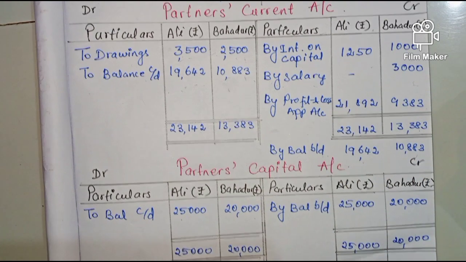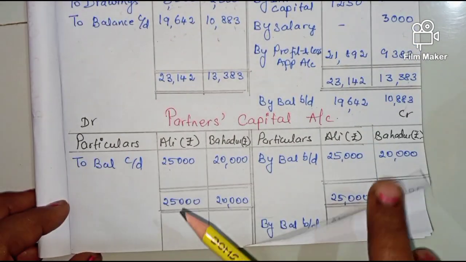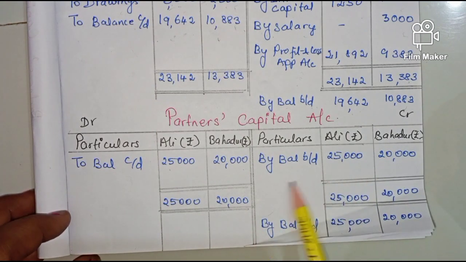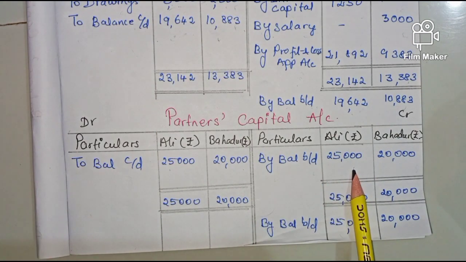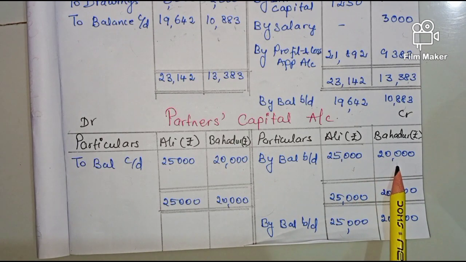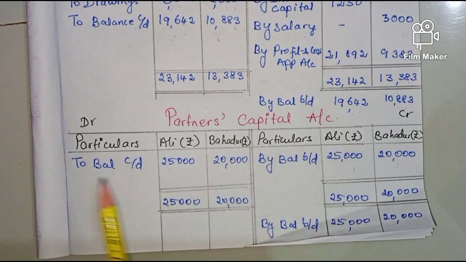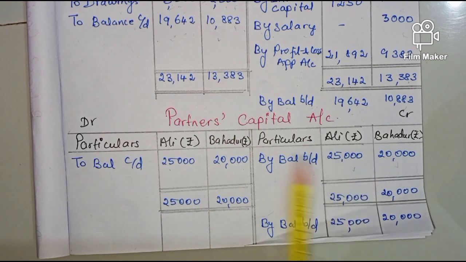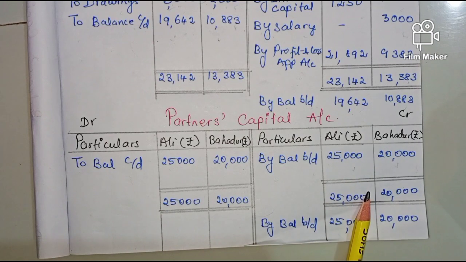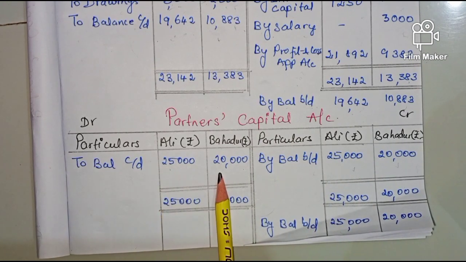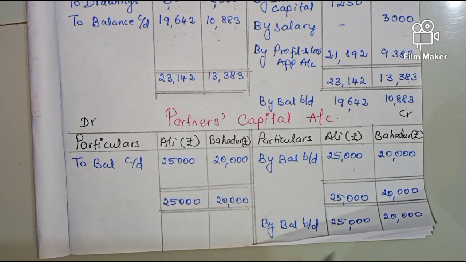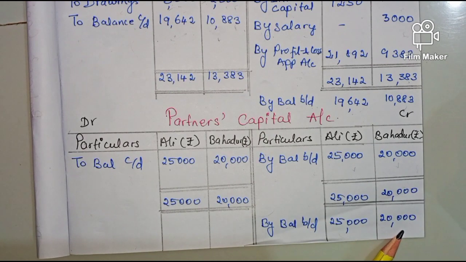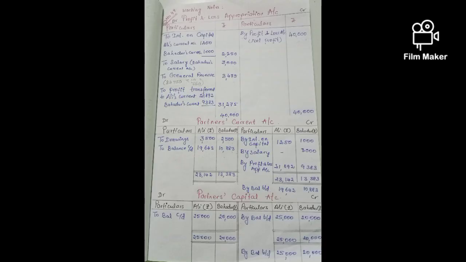Now we will move to the partners capital account, that is also asked in the question. If you see here, by balance brought down 25,000 and 20,000, that is what is given in the question. And see here, to balance c/d, the same thing. There are no items which are to be shown in the partners capital account. So that is why the same balance comes on the debit side, and this balance we have to carry forward. That is by balance brought down 25,000 and 20,000. Solution for question number 47.